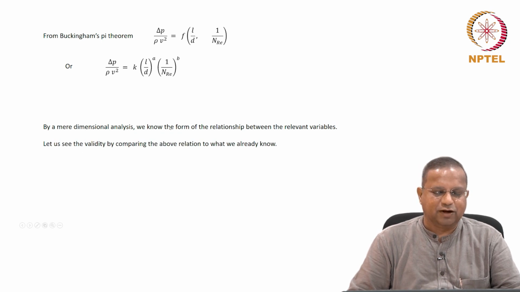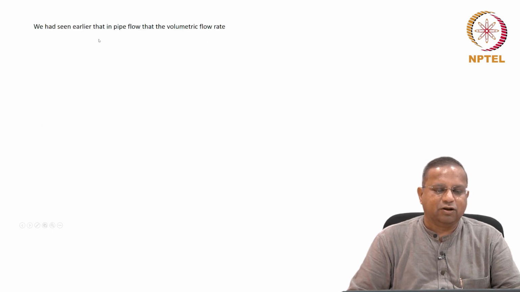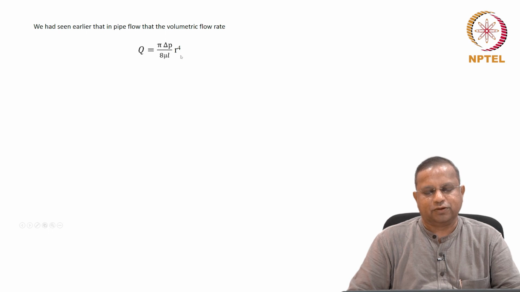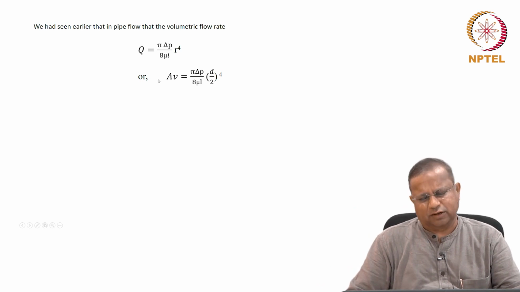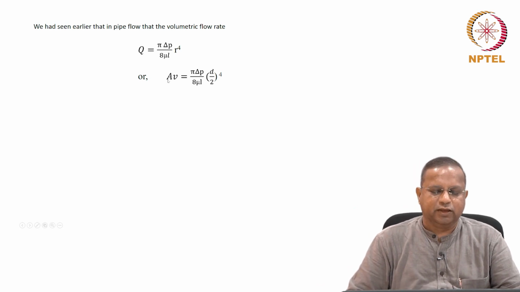And now let us check the validity. We have this relationship from dimensional analysis. We have already seen that in pipe flow, the volumetric flow rate is nothing but pi delta P by 8 mu L times R power 4. Okay, this is our Hagen-Poiseuille equation. Or flow rate is nothing but area times velocity, constant area, so AV equals pi delta P by 8 mu L, and I am writing this in terms of the diameter d by 2 power 4.